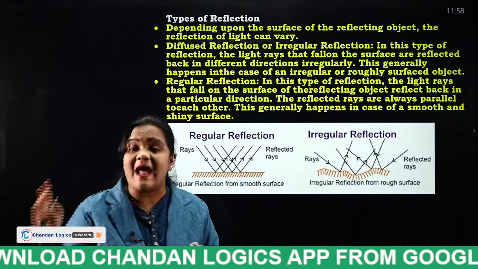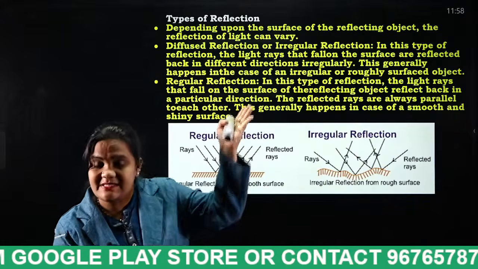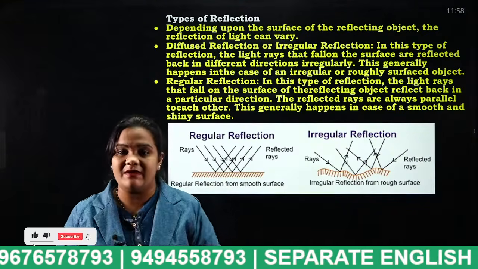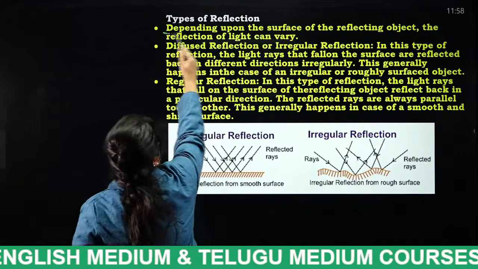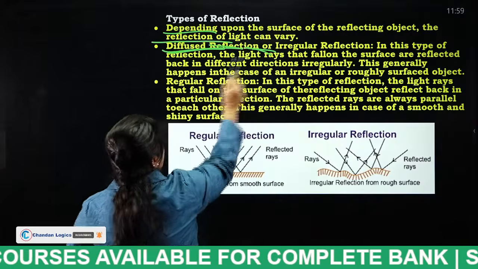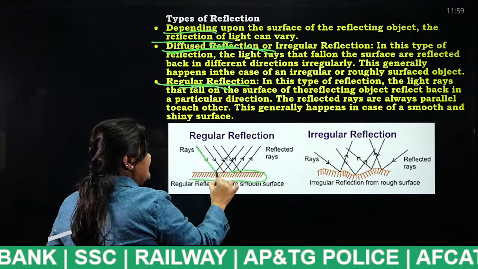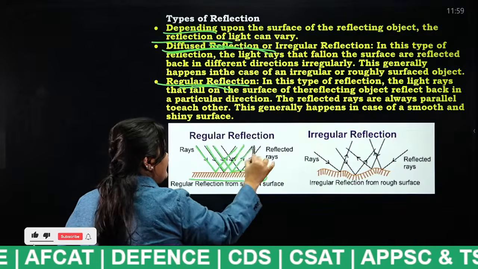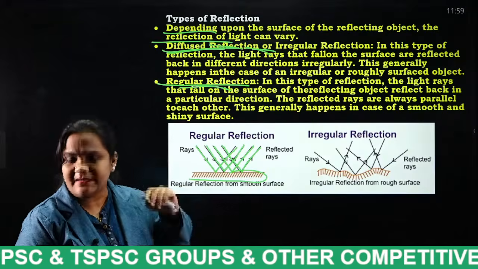If the surface is uneven, and light is incident on that uneven surface, the reflection will be in a zigzag manner. They are not even. So these are the types of reflection. Depending on the surface of the reflecting object, the reflection of light can be diffused or irregular reflection, or regular reflection. This is a smooth surface, students. This is the incident ray, this is the reflected ray; incident, reflected, incident, reflected. So it is in a pattern, following a certain even sequence.